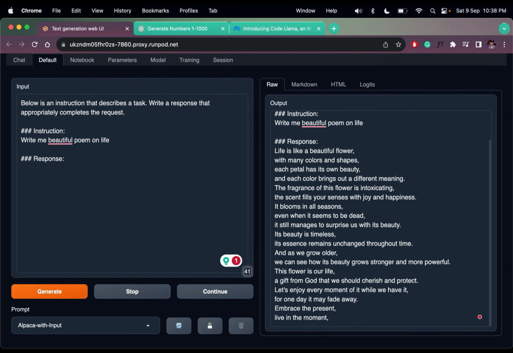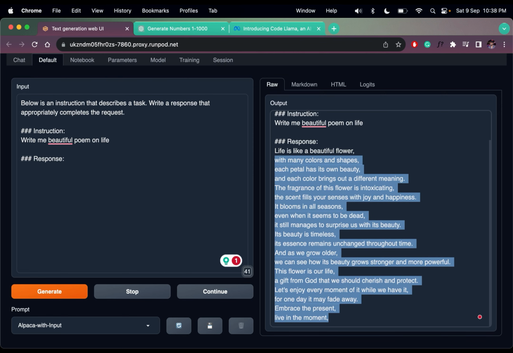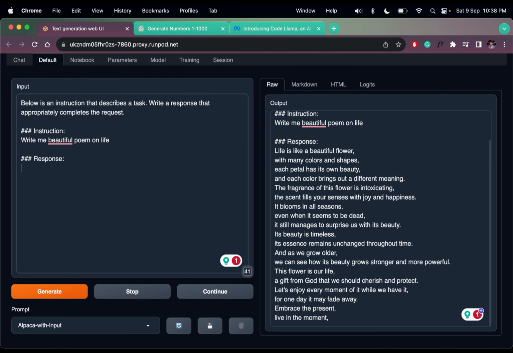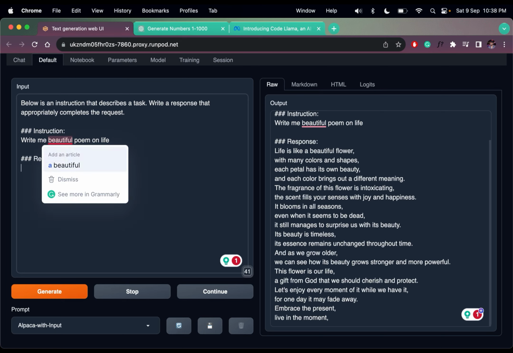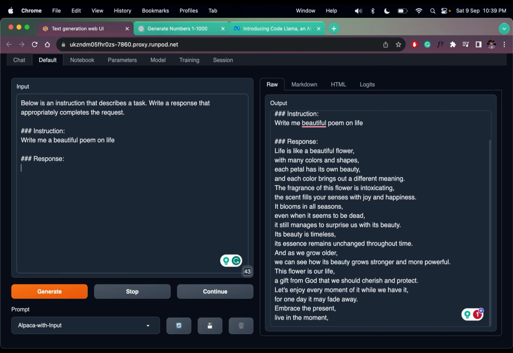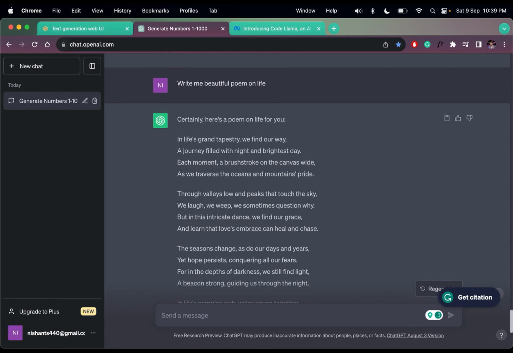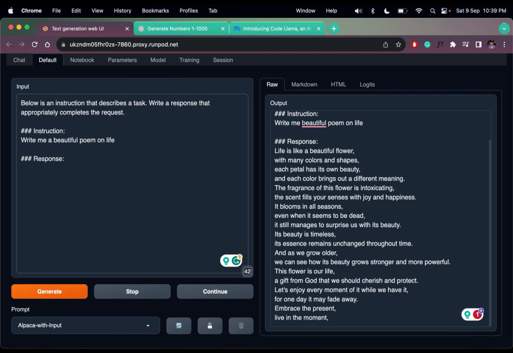Life is like a beautiful flower with colors and shapes. This is how we generate a poem in ChatGPT and in Code Llama. So, as per my experience, Code Llama is still in training, but ChatGPT works better than Code Llama. ChatGPT wins.